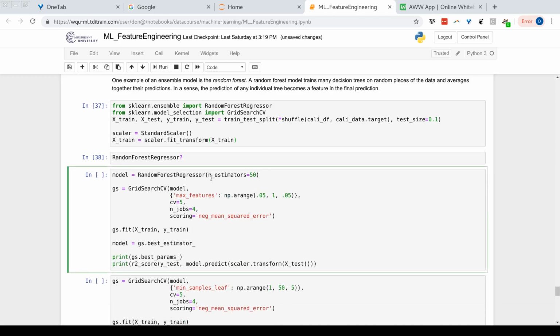So we can go ahead and do a grid search and tune. In this case, we're doing max number of features. This will make sense when we go more into decision trees, but this is choosing how many features should I consider when I'm splitting, when I'm making those node splits, when I'm constructing each individual tree.